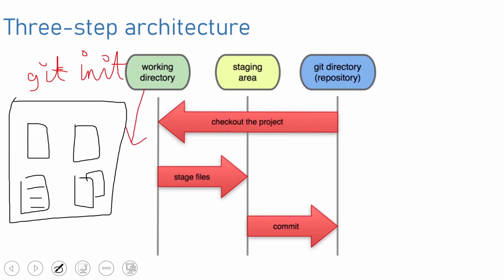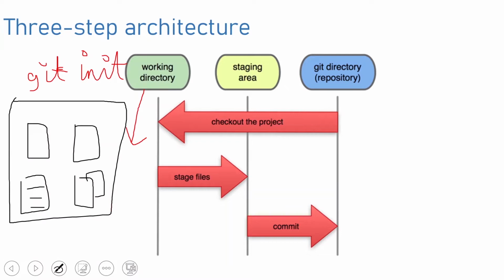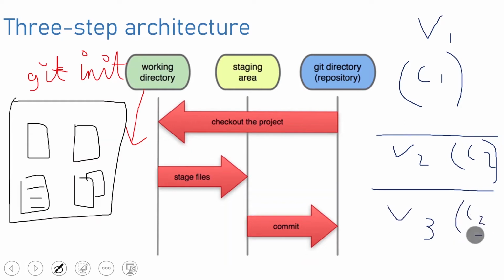So what is the staging area? Before knowing the staging area, you must know what a commit is. A commit is basically a snapshot of the code. For example, you create version 1 with the commit C1, then you create version 2 with the commit C2, that is commit 2, and then you create version 3, and the name of the commit is C3.